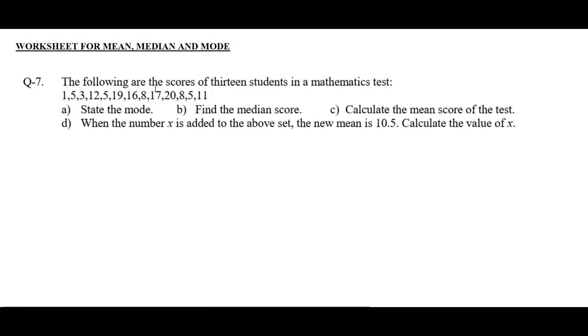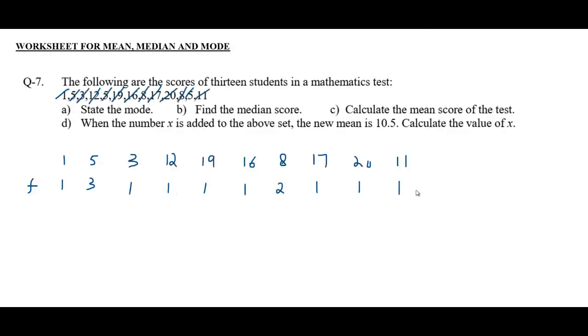The following are the scores of 13 students in a mathematics test. State the mode. Mode is that number which appears most of the time. In this data set, 1 appeared 1 time, 5 appeared 3 times, and likewise here. So therefore, 5 appeared 3 times, and it is the number which appeared most of the time. Therefore, 5 is the mode.